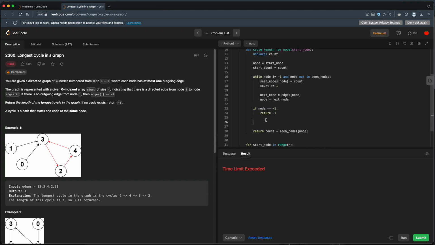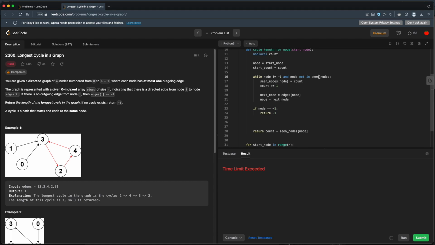If we haven't seen this node before, then we need to find whether or not it's a loop or leads to a dead end. So is this a cycle or a dead end? If we've seen this node already, then it's either already been calculated as a cycle or a dead end. Either way, we can ignore this because we've already calculated the cycle or dead end. We can just move on.